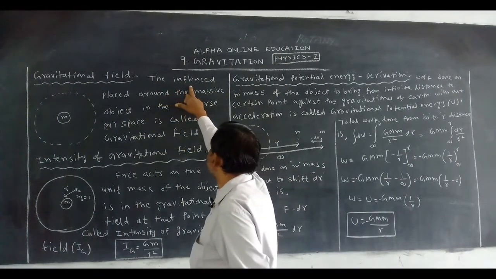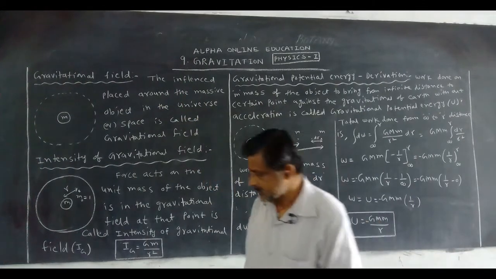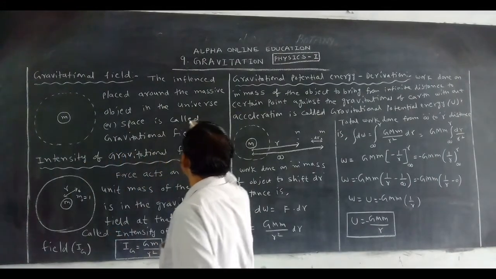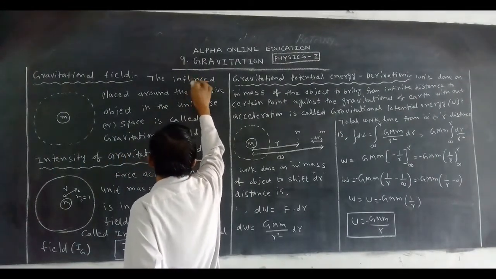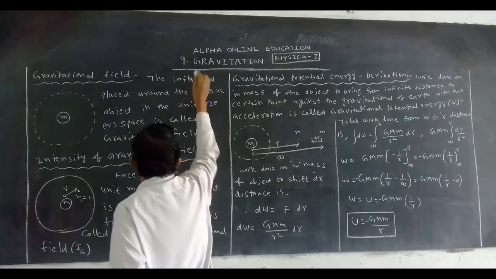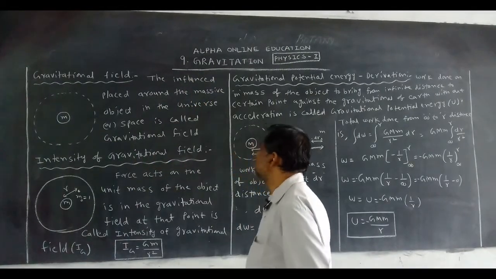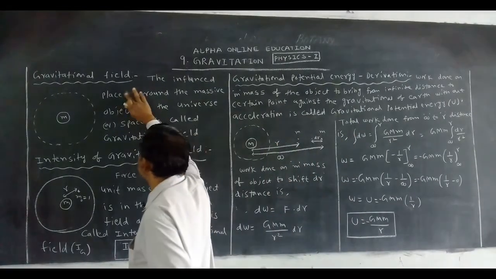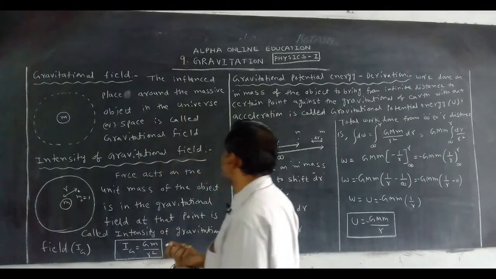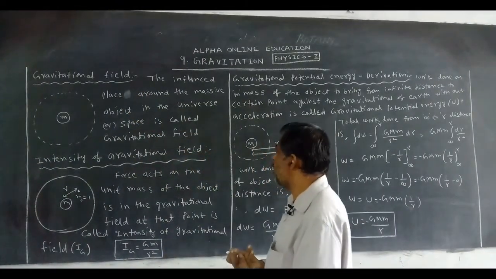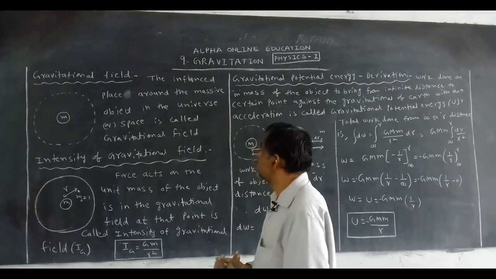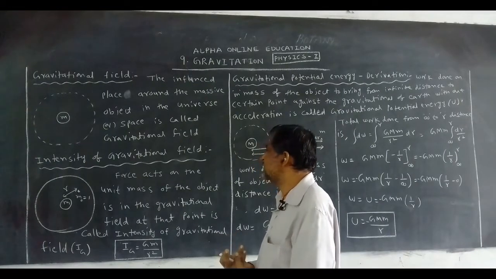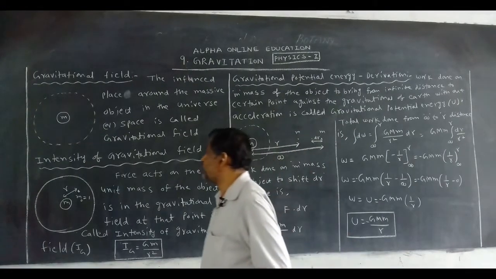The influenced place around the massive object in the universe or space is called gravitational field.